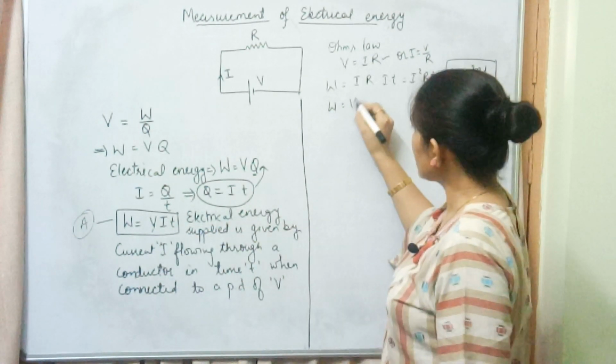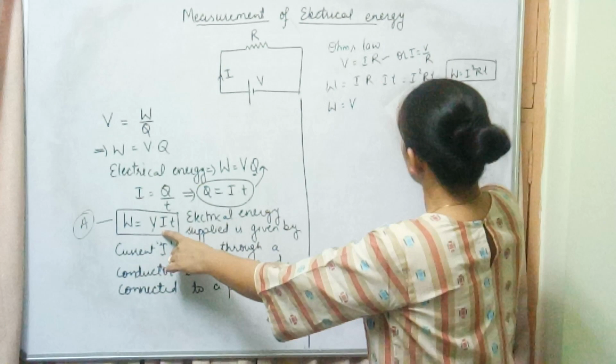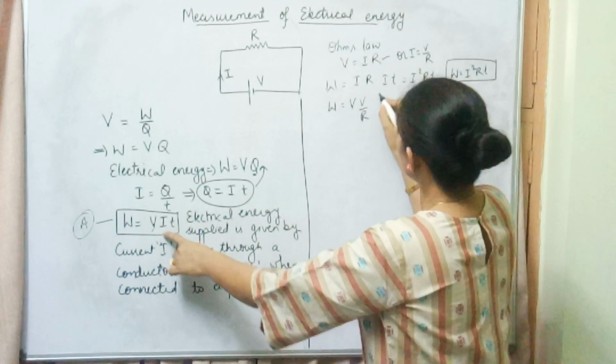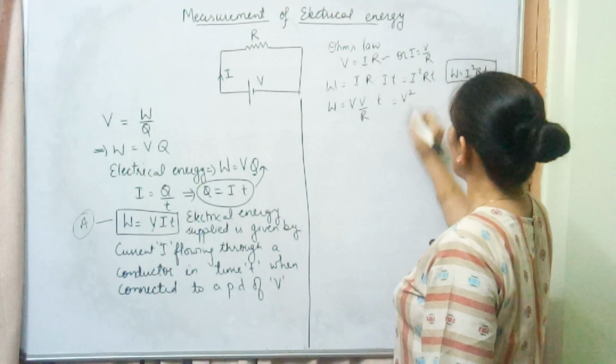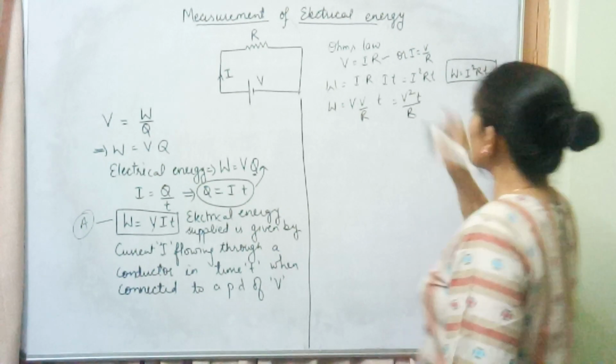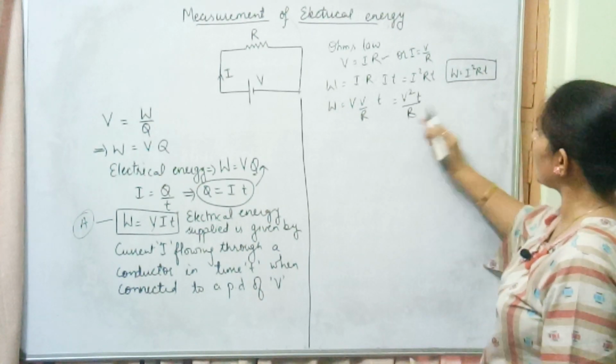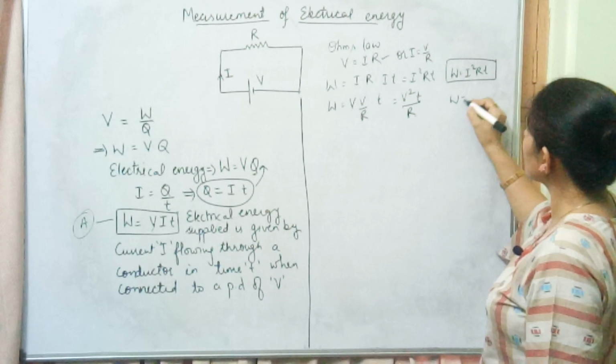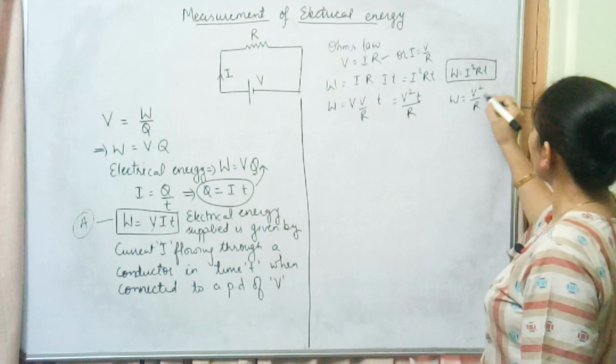V we can write as it is. Instead of this I, we can write V upon R into T. So what we can say? V square T upon R. This is another form for electrical energy supplied. So you can write it this way: W is equal to V square upon R into T.